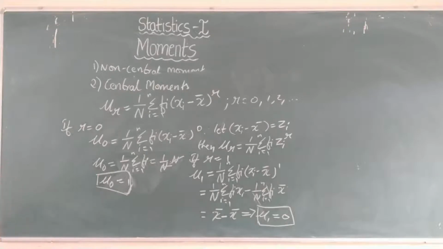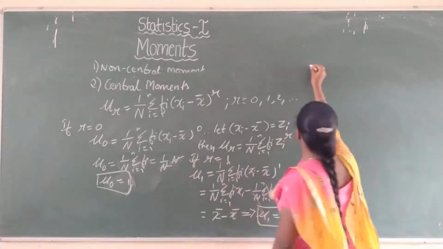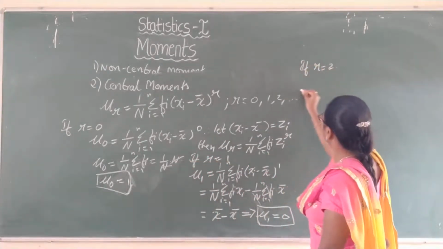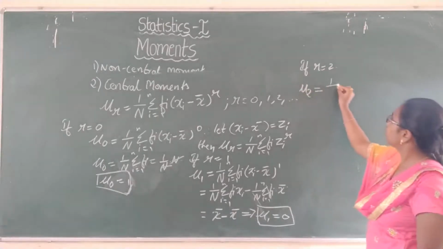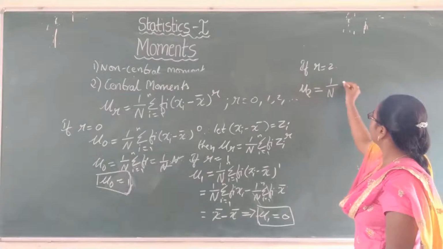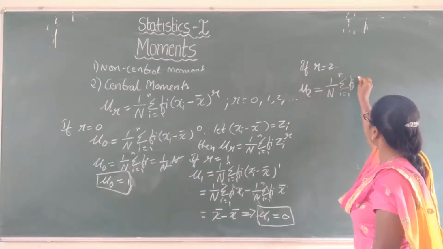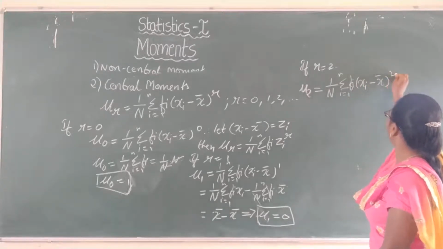Now we will put r equals 2. If r equals 2, you will get the second central moment as mu 2 equals 1 by n summation i equals 1 to n fi into (xi minus x bar) whole square.